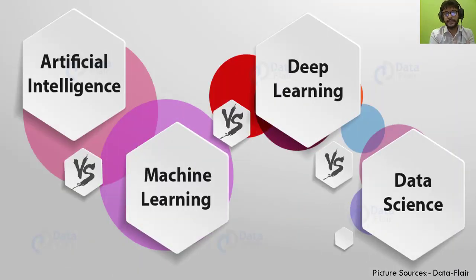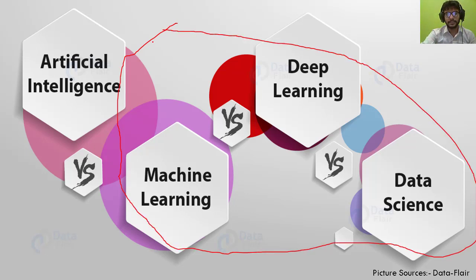Here you see AI, artificial intelligence, ML, machine learning, DL, deep learning, and DS, data science. You have listened to the word AI many times, but you have listened less often to machine learning, data science and deep learning. But you should know that if we combine these three things together, then we say that it is AI.